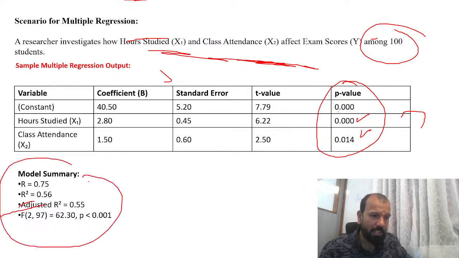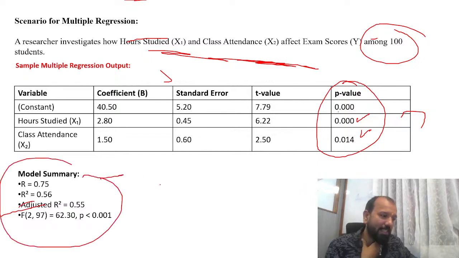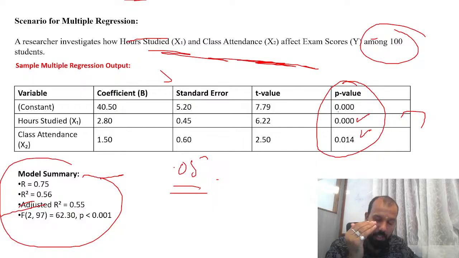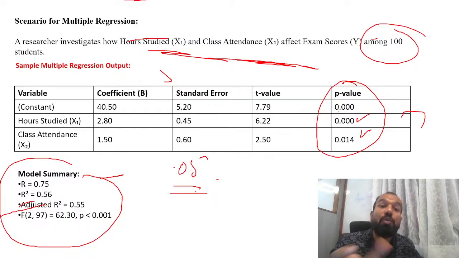I've already told you, you don't need to look at all the other values in the tables. You just need to understand the model summary, and I'll also tell you how to explain the model summary. But the p value is coming less than 0.05. That means आपको सीधे लिख देना है कि आपकी null hypothesis reject हो जाएगी. क्योंकि null hypothesis में आपने क्या बनाया था, there is no correlation between the number of hours and the class attendance. But here you are seeing there is a correlation.